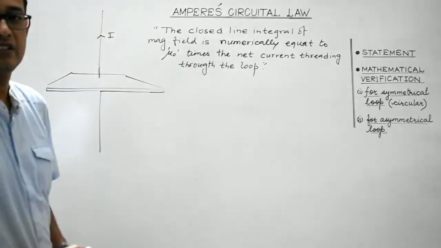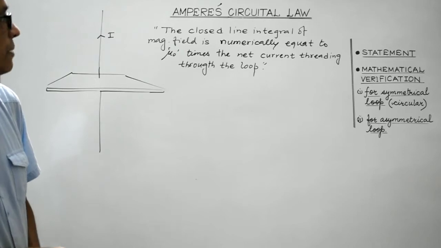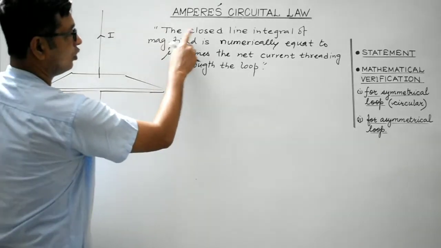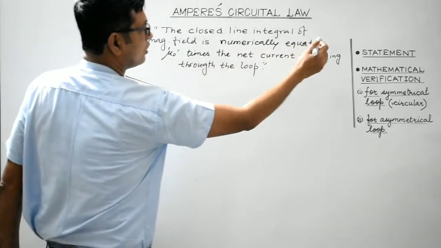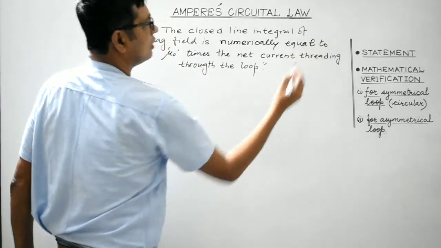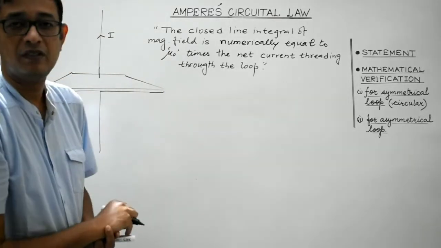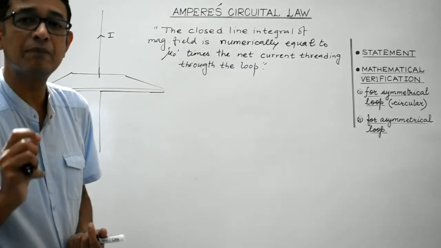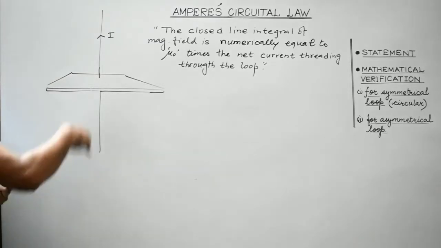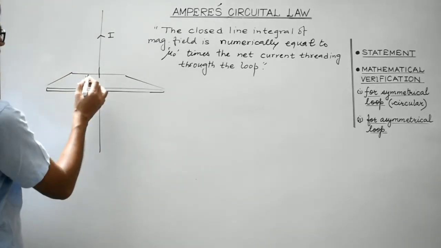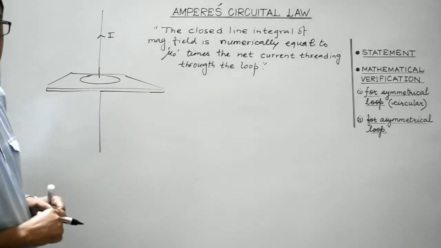So we'll discuss each and every meaning of this statement, right? So Ampere's Circuital Law states that the closed line integral of the magnetic field is numerically equal to mu naught times the net current threading through the loop. Mu naught, we are aware, is the absolute permeability of free space. Now this is a current carrying conductor. Let's consider a loop over here. This is a loop, right?